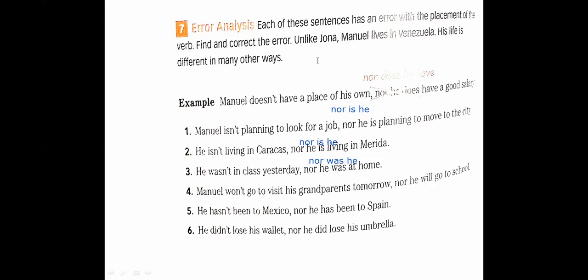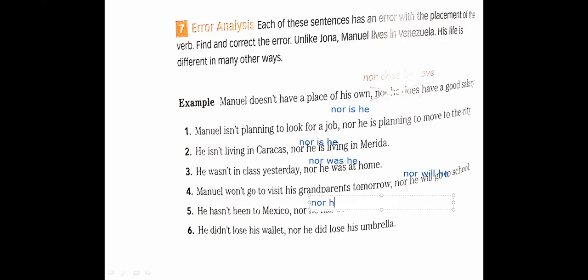Abbas, then Galal Ahmed, Abbas Hamza. Abbas, start. Yes. Manuel won't go to visit his grandparents tomorrow. Nor he will. Mr., it will be nor will he. Nor will he, yes. Let me write. Nor will he. Yes, Galal Ahmed. Number 5. He hasn't been to Mexico, nor he has been to Spain, nor has he. Nor has he. Well done, Galal.